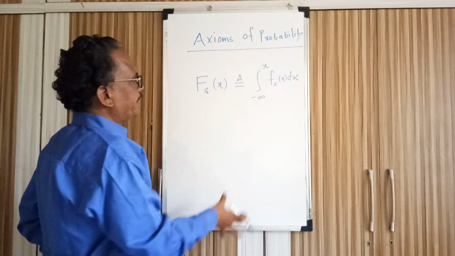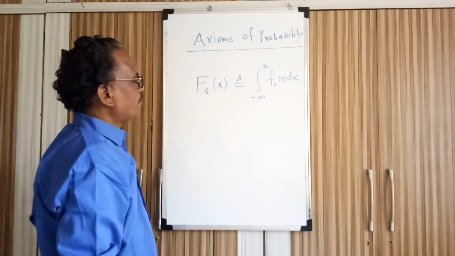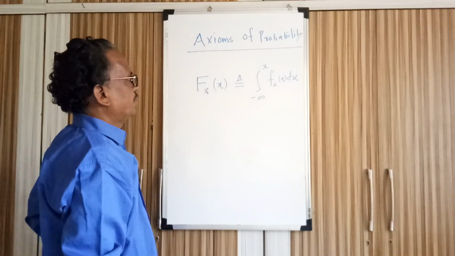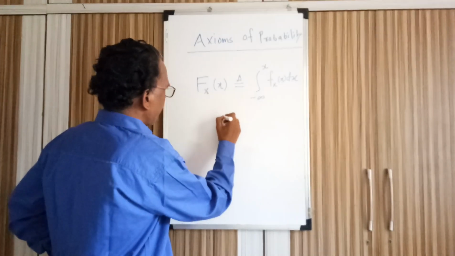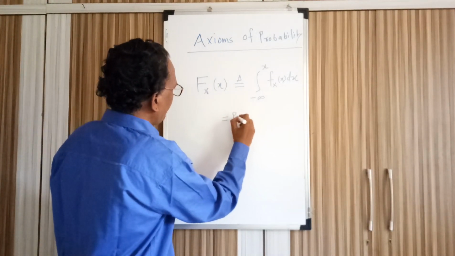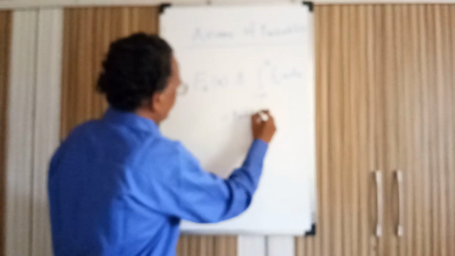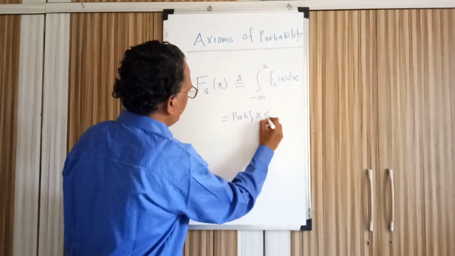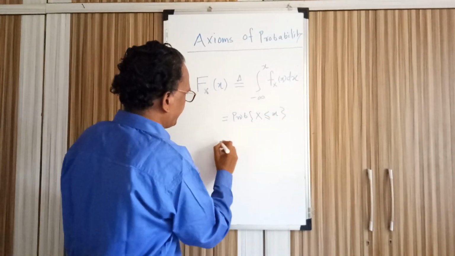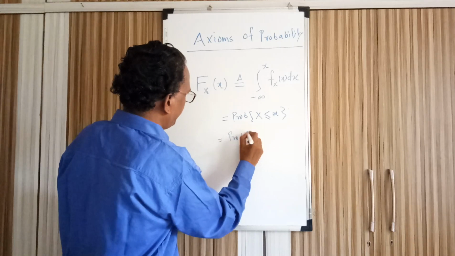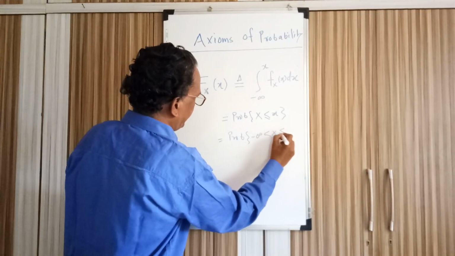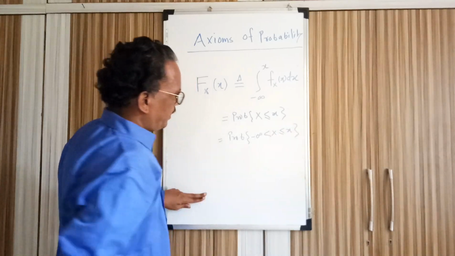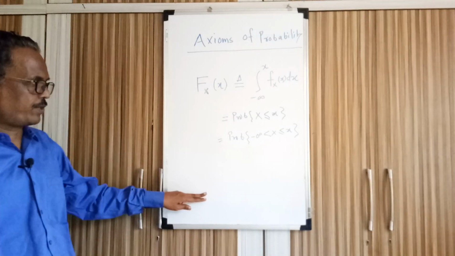The integration of the probability density function from minus infinity to x gives the value of the distribution function, which is nothing but the probability that capital X takes a value less than or equal to small x, which can also be written as the probability that it is greater than minus infinity and less than or equal to small x.